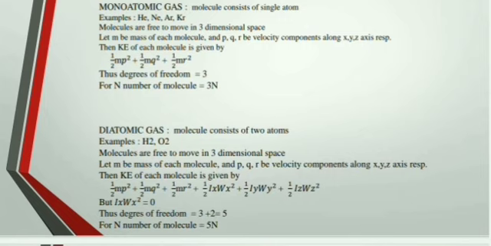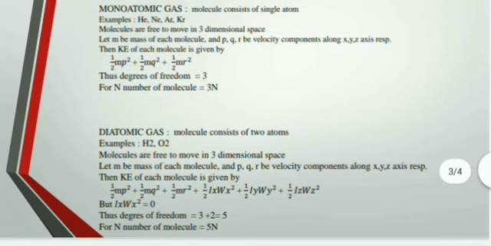So what are this Ix, Iy, Iz and Wx, Wy, Wz? We have to consider here the rotational motion also, and that's why these three terms are added because of the rotational motion of that molecule. Okay, then this I is nothing but the moment of inertia of that molecule about that particular axis.